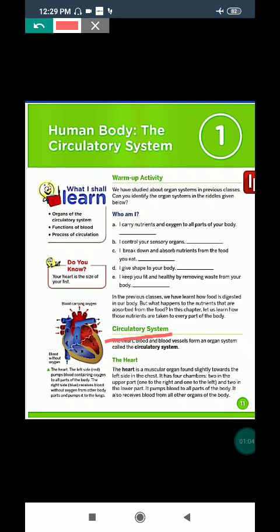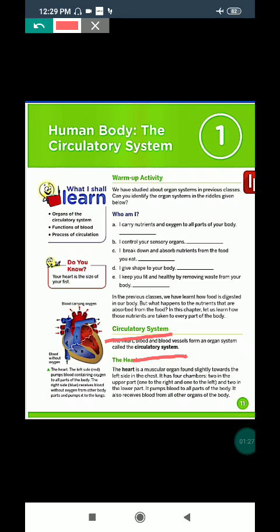The heart, blood and blood vessels form an organ system called the circulatory system. This is known as the circulatory system. And here is the heart. What is a heart? The heart is a muscular organ found slightly towards the left side in the chest.